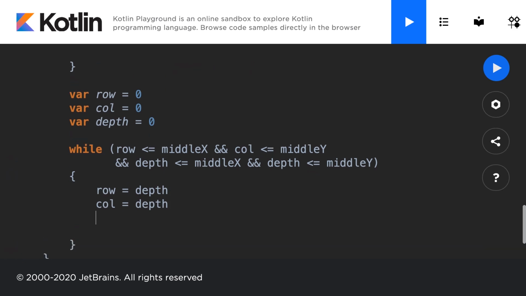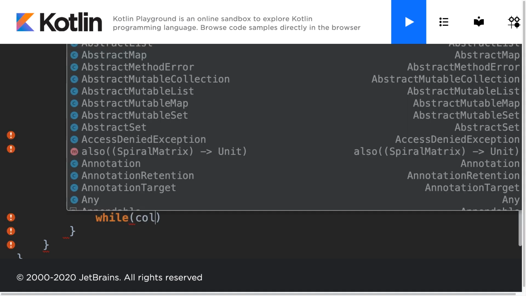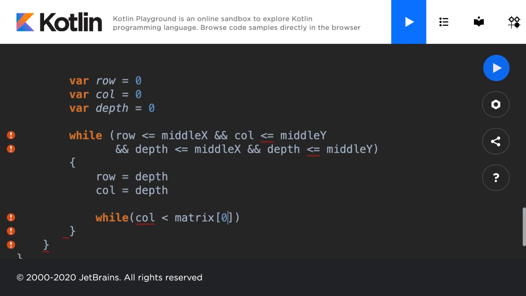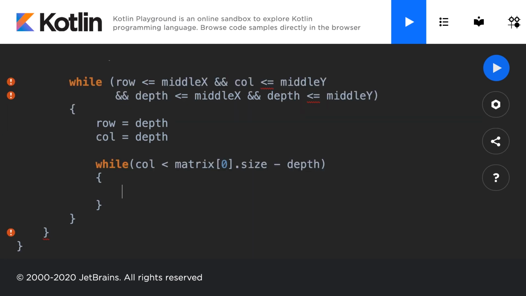After that, we're going to use a while loop in order to do the printing. So we will take while the column is less than the matrix at 0 dot size, the number of columns, minus the depth. The depth is used to go deeper into the matrix to chop off those. In here, we're going to check if the element has not currently been printed at the current row and column.